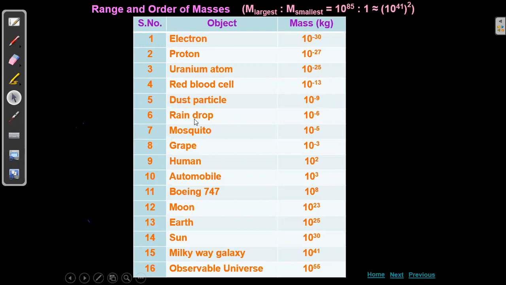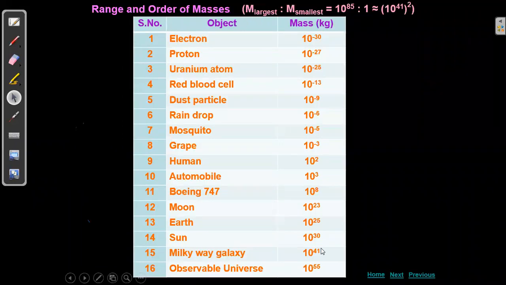Next, a raindrop is 10 to the power of minus 6 kg. A mosquito is 10 to the power of minus 5 kg, which we could see directly. A Boeing 747, this is a plane, is 10 to the power of 8 kg. The Milky Way galaxy, where we are, is around 10 to the power of 41.